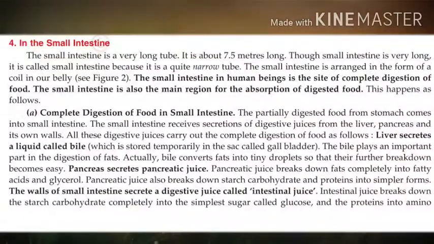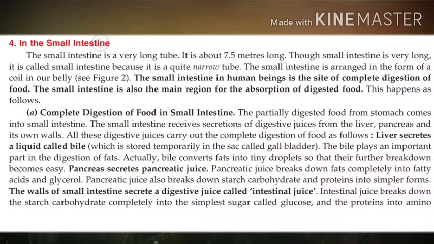Now what happens to the food in the small intestine? But before that, let us describe the small intestine. The small intestine is a very long tube. It is about 7.5 meters long. Children, it is a very long tube, isn't it? Though the small intestine is very long, it is called small intestine. Why? Because it is quite a narrow tube. Understand? Because the tube is very narrow, it is called small intestine.